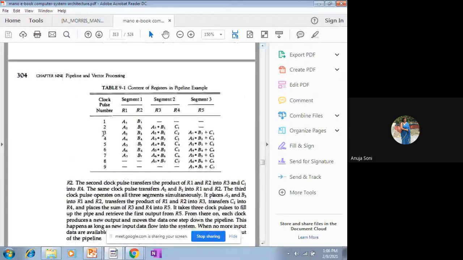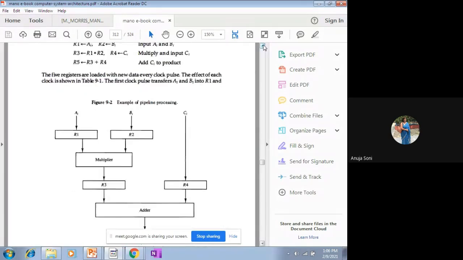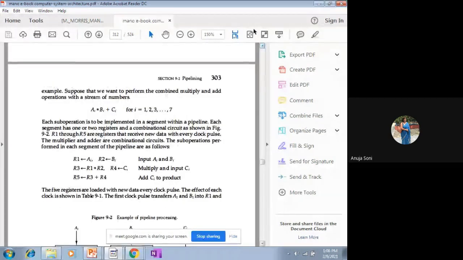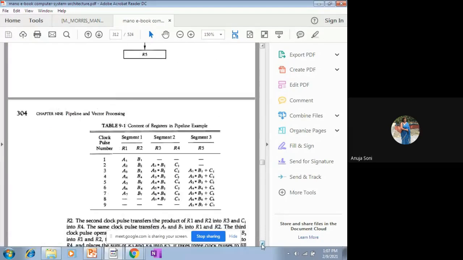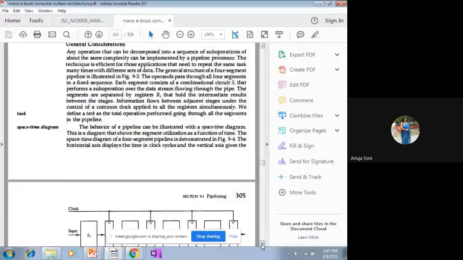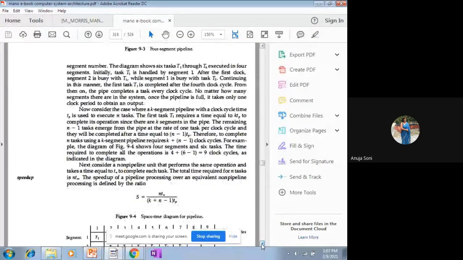Like in this diagram, 9 has been taken. 9 is working as the clock pulse cycle, or the clock pulse number, one and the same thing. How has this 9 come out? Here, how many tasks were there? 7 tasks, 7 data. How many segments are there? 3. So as per the formula, n plus k minus 1. No, k plus n minus 1.